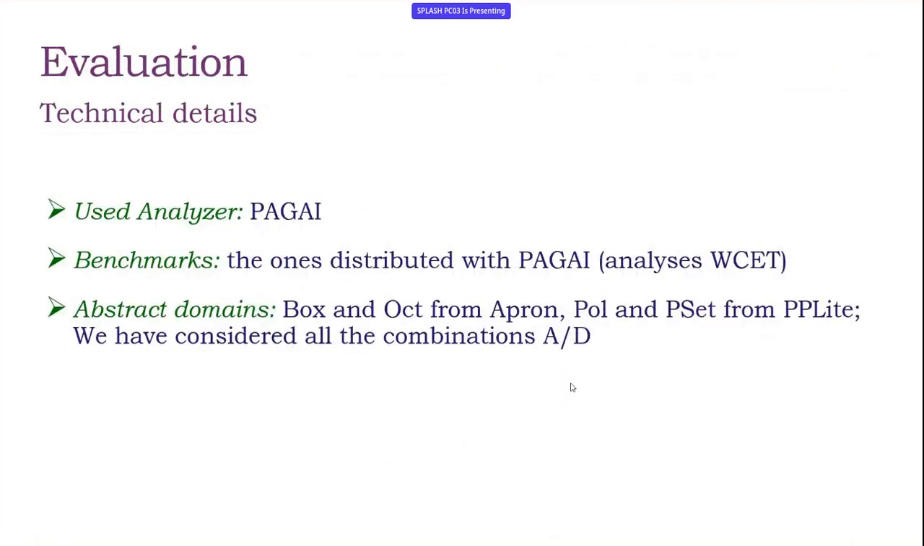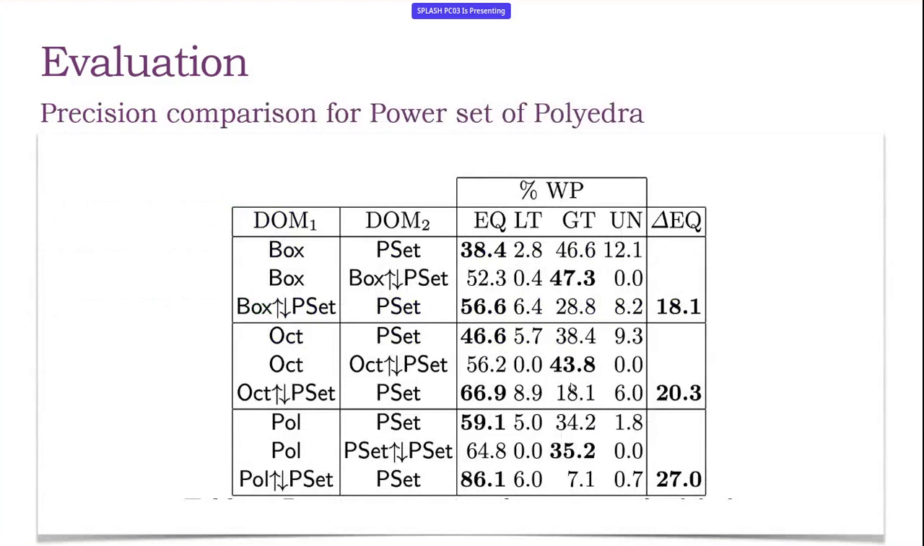This technique has also been implemented in the analyzer used, Pagai, and the benchmarks are the ones distributed with this analyzer. And the abstract domains considered are the box, which is the intervals, and octagons from Apron, and polyhedra, and polyhedra set, the power set of domains of polyhedra from PPL. And we have considered all the combinations between ascending and descending phases with these domains.